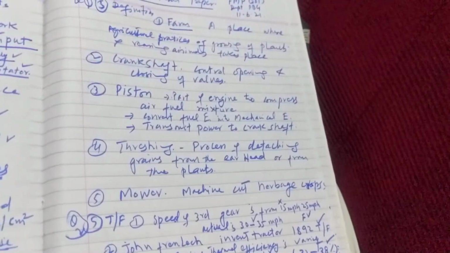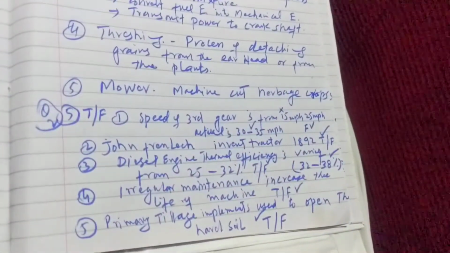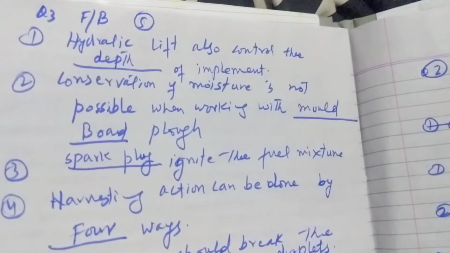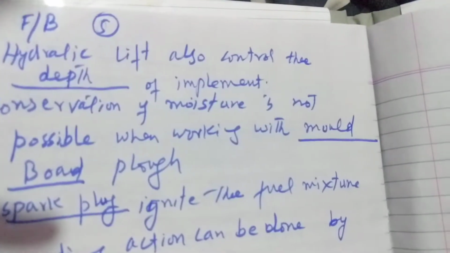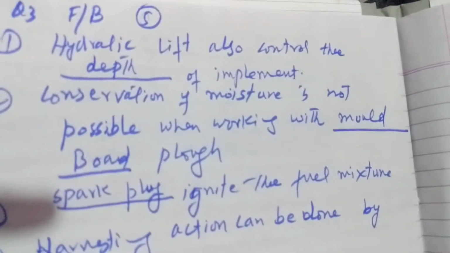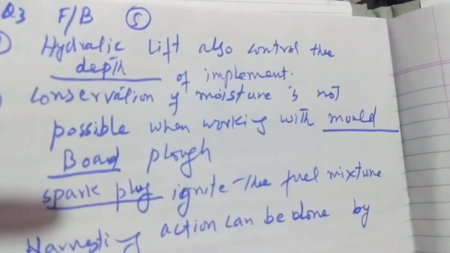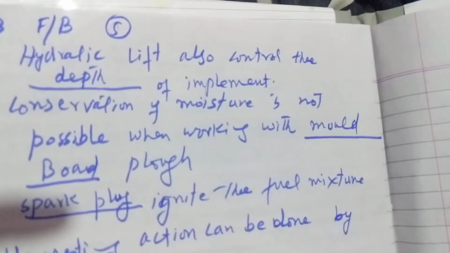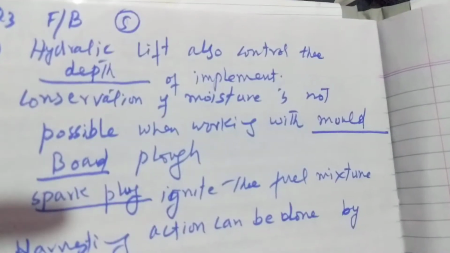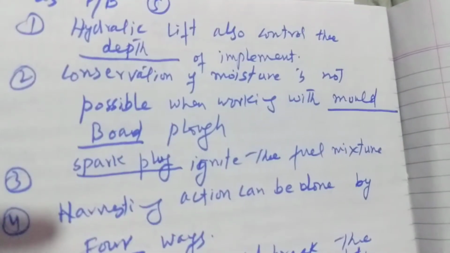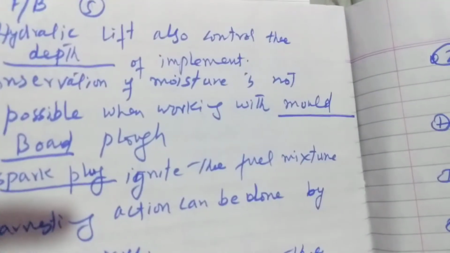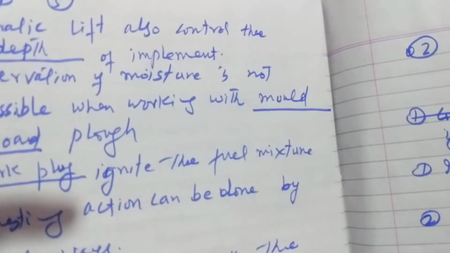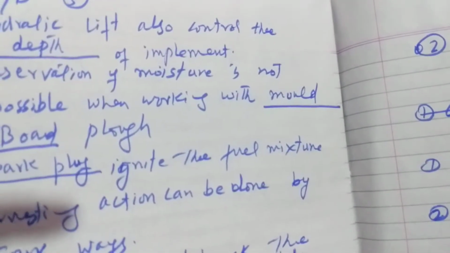First was about definitions, and this is the second. The third question of the final term exam is about fill in the blanks. First: hydraulic lift also controls the blank, which will be covered by depth of implement. Once again, hydraulic lift also controls the depth of implement. Next: conservation of moisture is not possible when working with a blank, which will be covered by mold board plow.